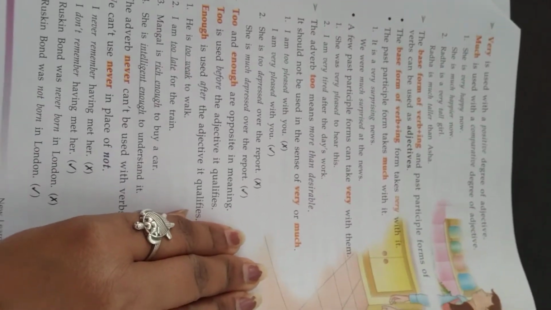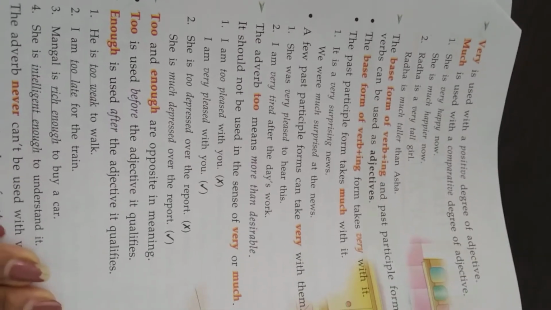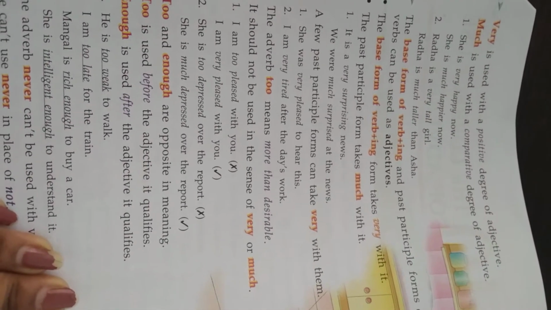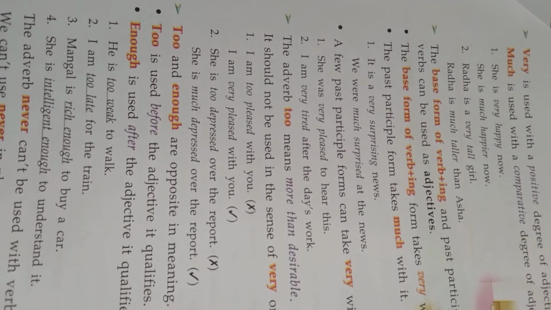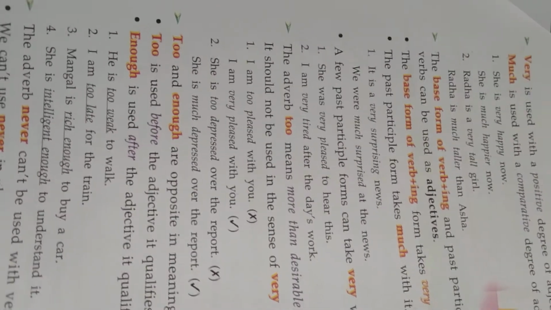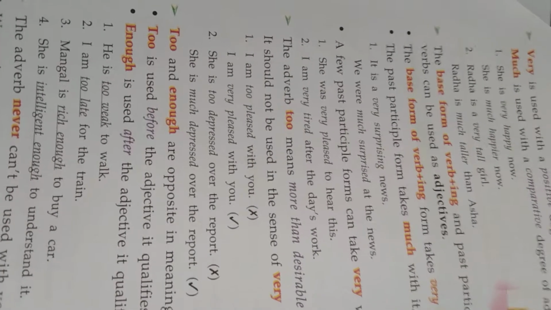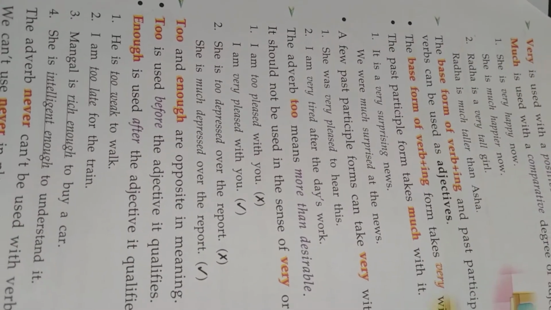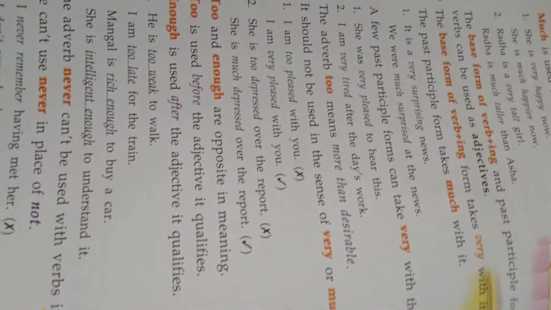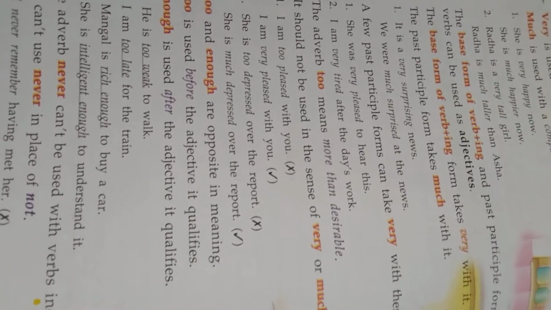So now we come here. See here, very is used in a positive degree of adjective. So very is always used in positive sentences. And much is used with a comparative. Means when there is a comparative degree of an adjective, much is used. See here in the sentence, she is very happy now. So this is a positive degree, a positive sentence. And much: she is much happier now. That is a comparing. Previously she was not happy, now she is happy.